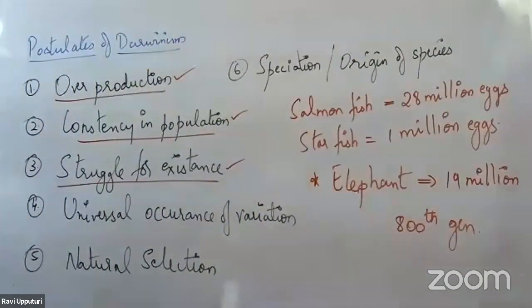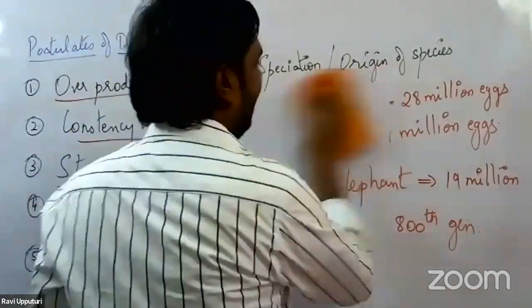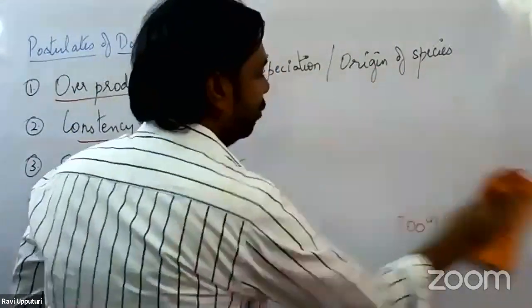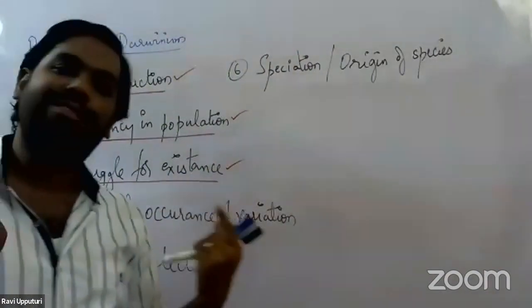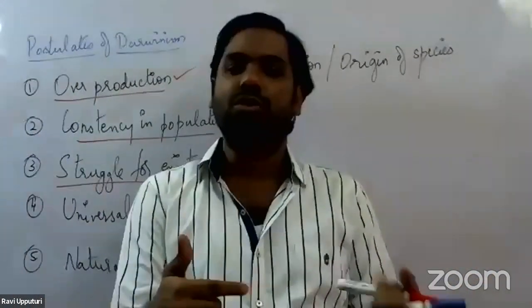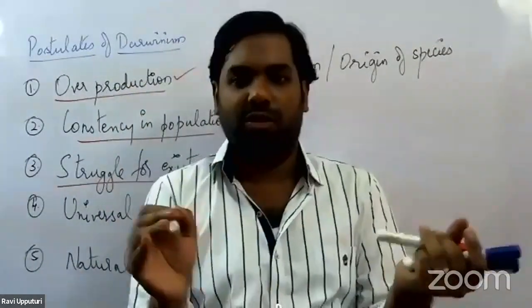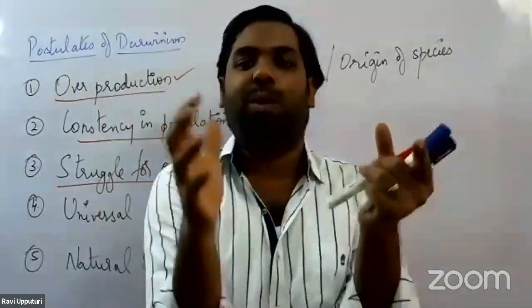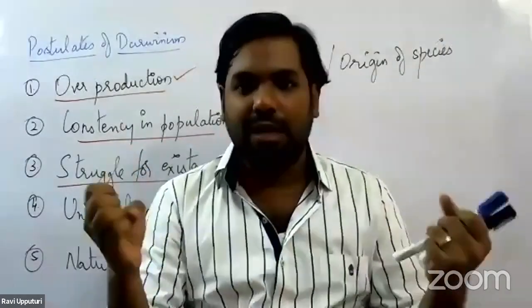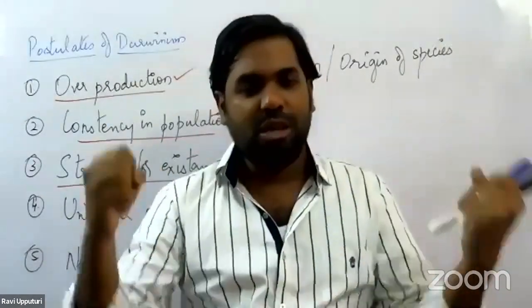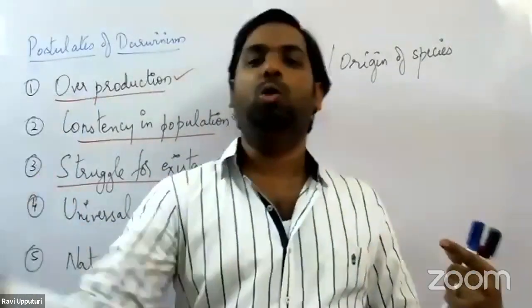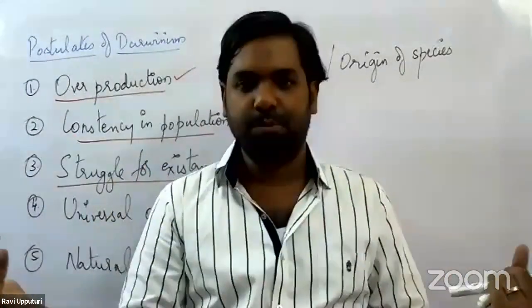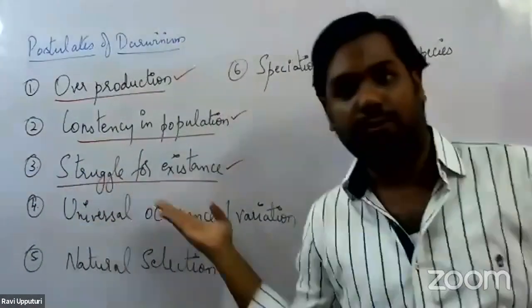In the second postulate, we said that due to the limited resources present, most of the organisms would die. Why would organisms die because of limited resources? Because there is some sort of competition between the organisms. As a result of this competition, whichever organism wins will survive, and whichever organism loses in the competition will die. That is what he meant by struggle for existence.